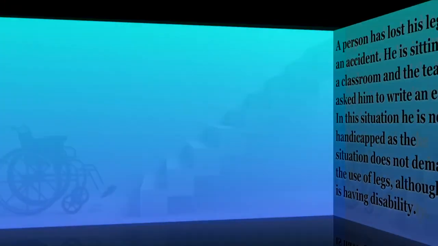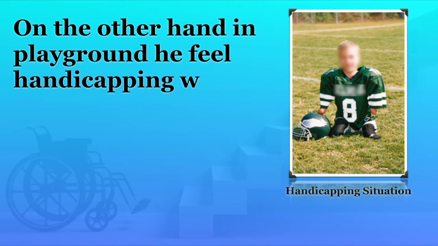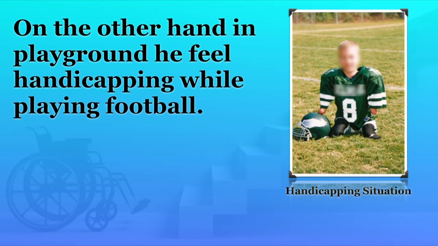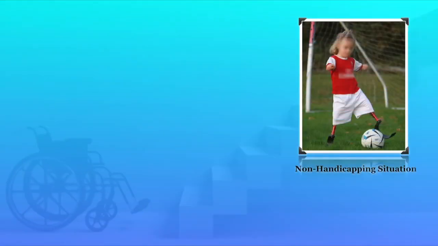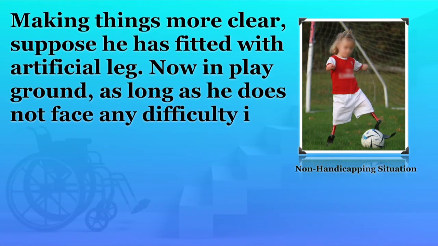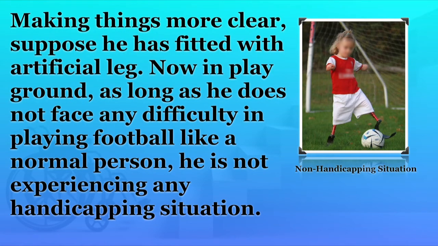But suppose he has been sent to play football. There he cannot use his legs because they were amputated in that accident. So, in that situation, while he needs to use his legs like a normal person, he might feel a handicapping situation. Again, suppose he has been fitted with artificial legs, and with those artificial legs he could play football. Again in that situation he is not handicapped; although he is disabled, he is not handicapped.